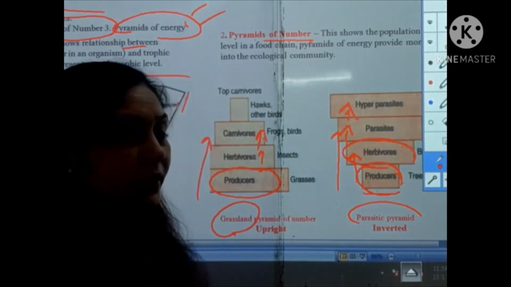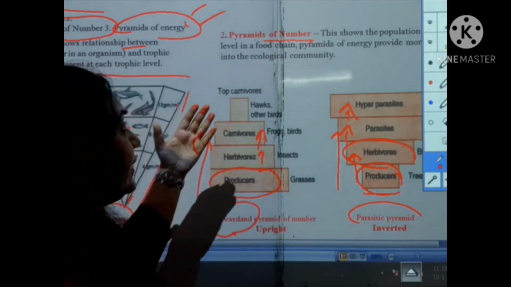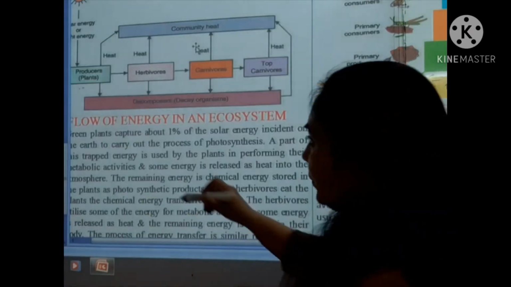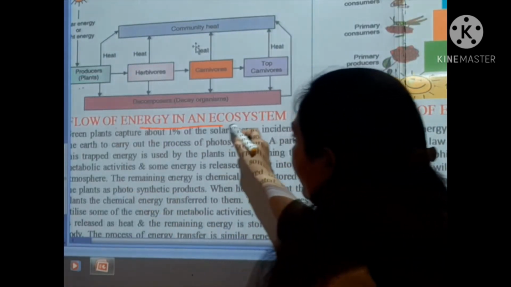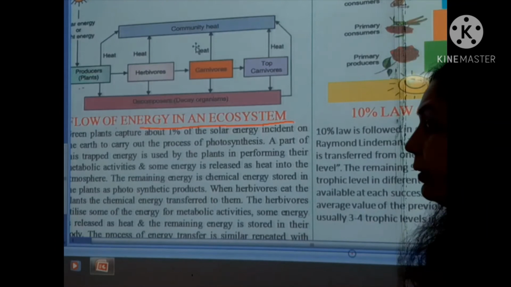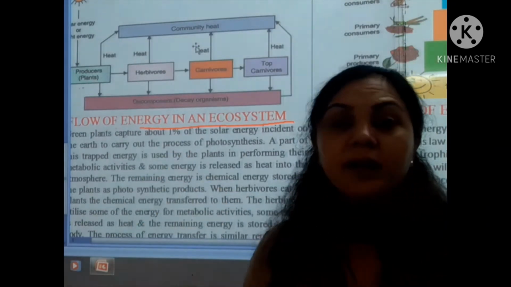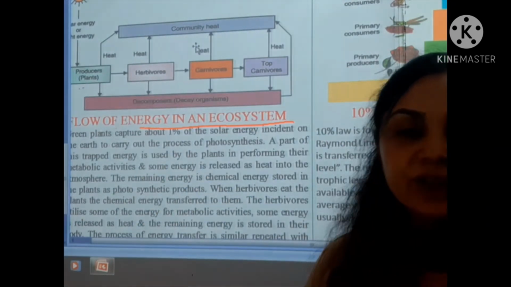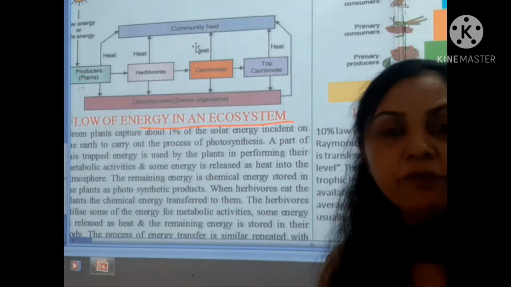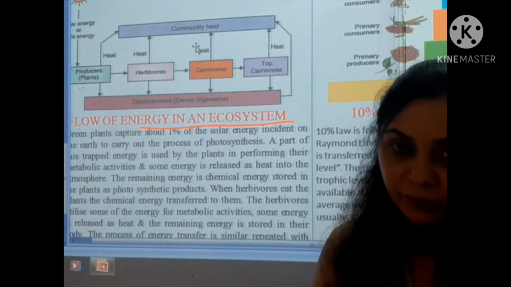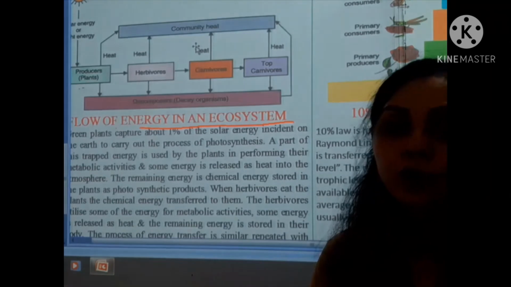So students, you have learned about the pyramids of number and biomass. Students, you are looking at the flow of energy in an ecosystem. As we know very well, plants capture the sunlight energy, and by the process of photosynthesis they make the food. So they are the autotrophs.